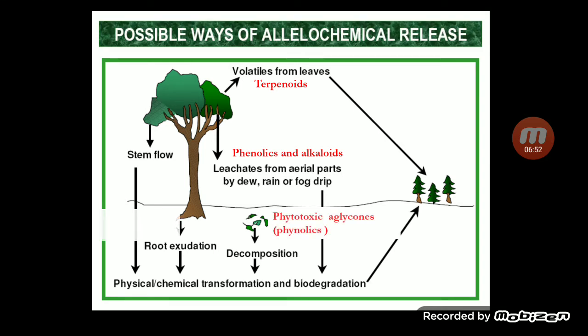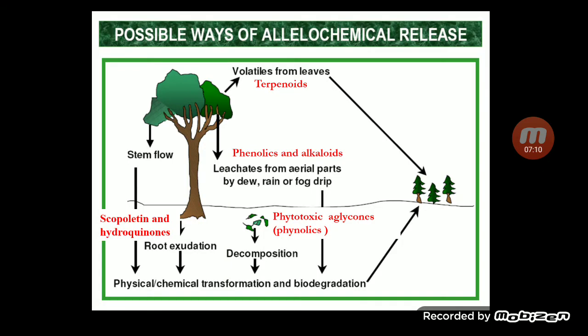Then phytotoxic aglycones are released after decomposition of the material in the soil. Scopolamine and hydroquinones are released through stem flow and root exudates.